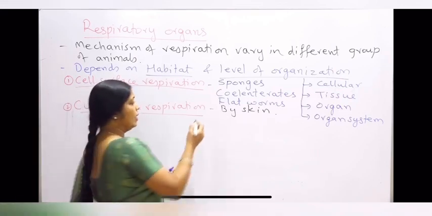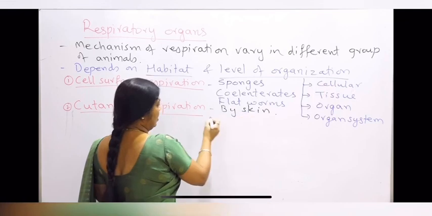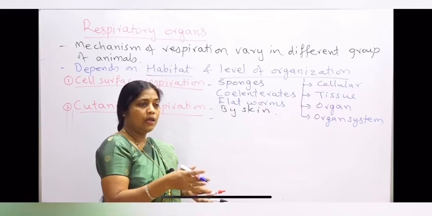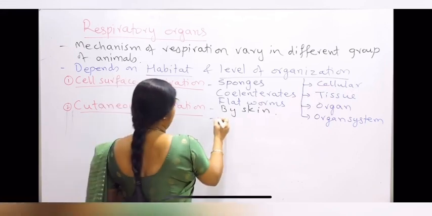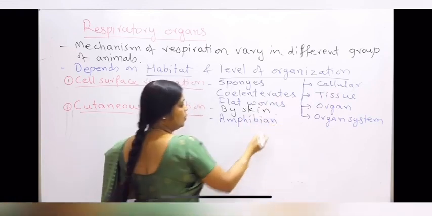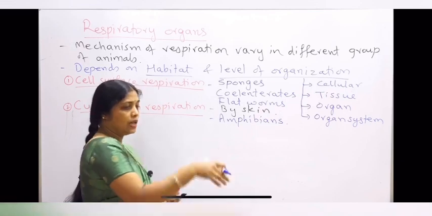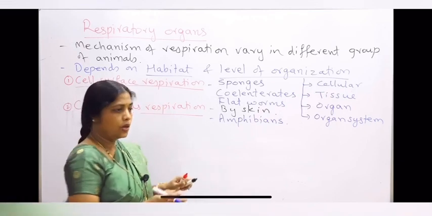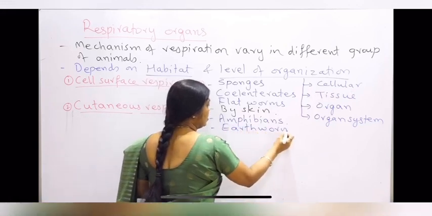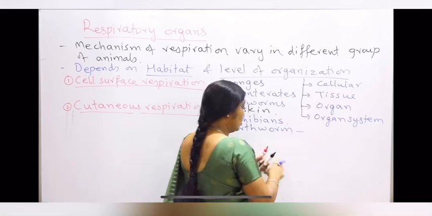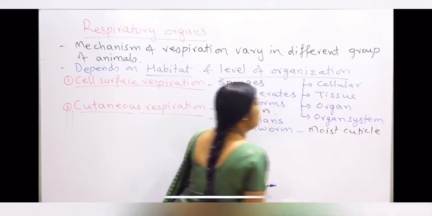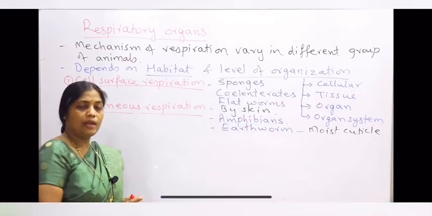This is the respiration which we can find in some amphibians like frog. An adult frog, when it goes in the water, will use its skin for respiration. So it is found in amphibians. You can say the amphibians which are aquatic, which are in the water, use skin as the respiratory organ, and even in earthworm. The earthworm has a moist cuticle which is used for respiration. So this is the respiration with the help of the skin.